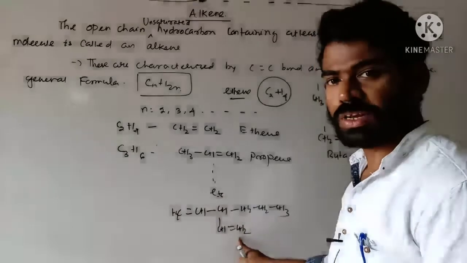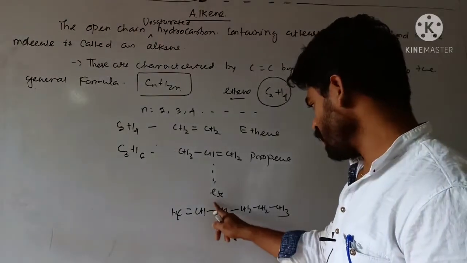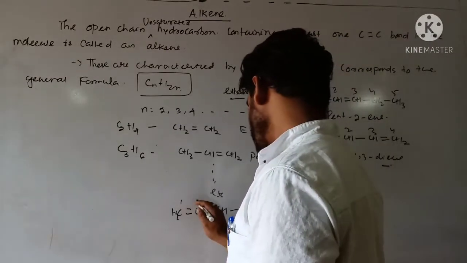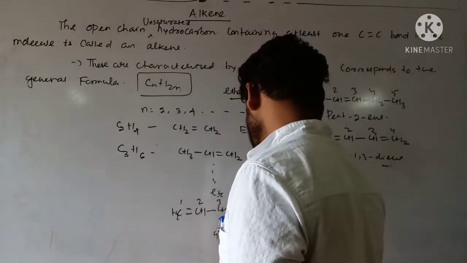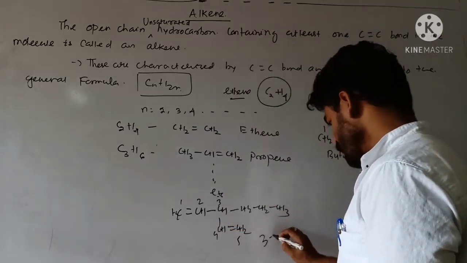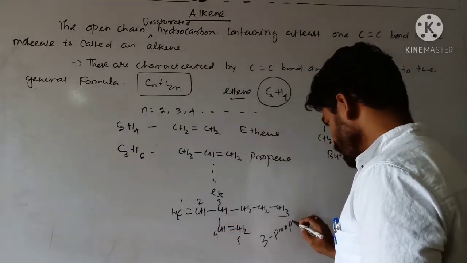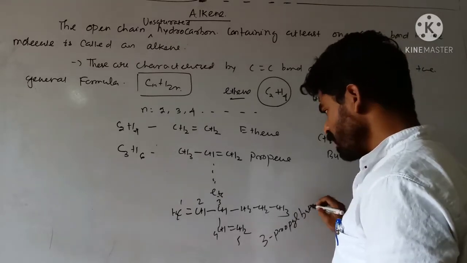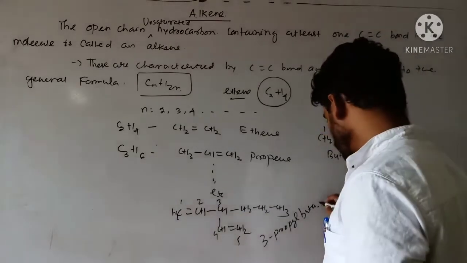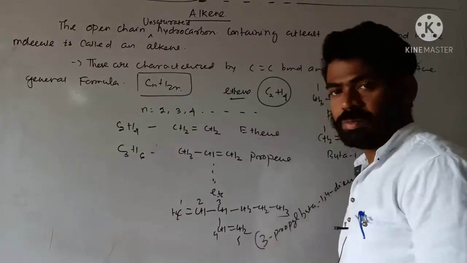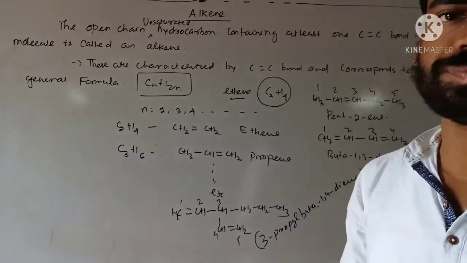You can't omit this one, or 1, 2, 3, 4, 5. No problem. You can proceed in either direction. 1, 2, 3, 4, 5. So 3-propylbuta-1,4-diene is the name of this compound. Clear? Okay.